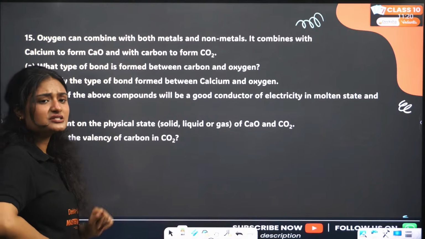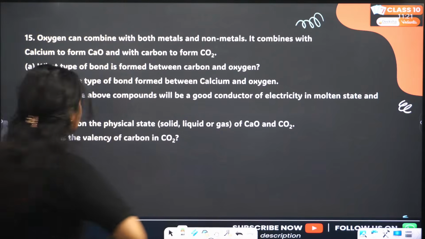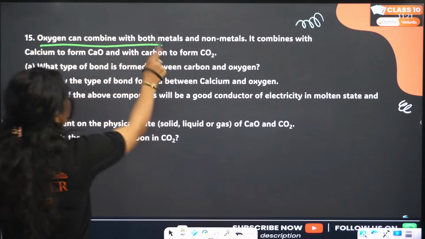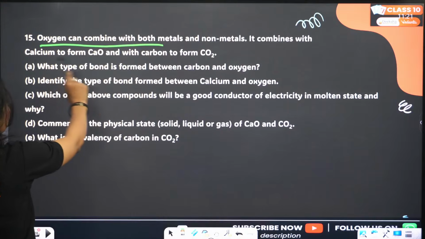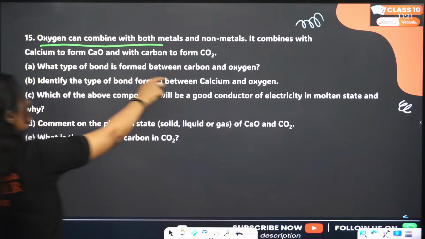That is a different reaction. That is with ethanoic acid. There was no ethanoic acid there. There was ethanol. So oxygen combines with both metals and non-metals, right? Oxygen combines with carbon. Calcium gives calcium oxide. Carbon gives carbon dioxide. What type of bond is formed between carbon and oxygen?